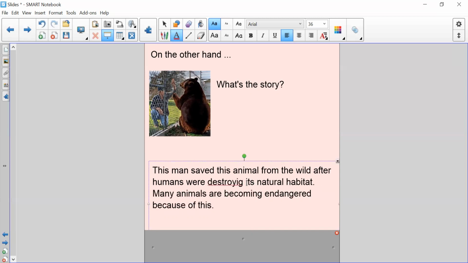There is a lot of humans that destroy natural habitats in the wild for resources, and also there are what we call poachers, where animals are hunted. For example, elephants are hunted for their tusks, the ivory that makes their tusks, and many species are becoming endangered because of this. So that's just another side of the story that you might not have thought of. I think we automatically think, it's bad for the animal to be kept behind bars, but sometimes it's actually a good thing.